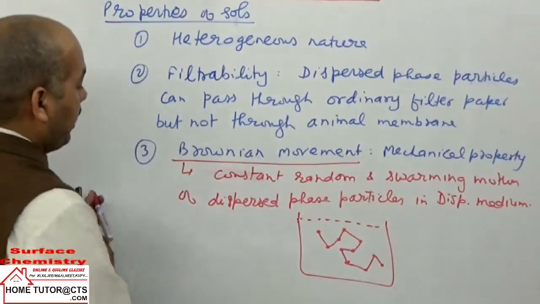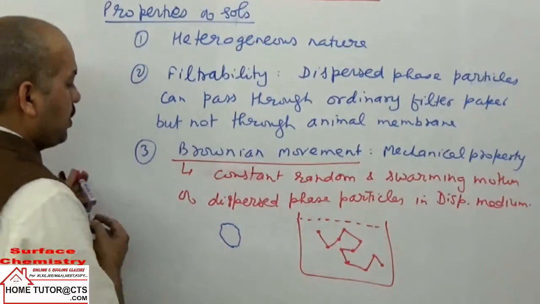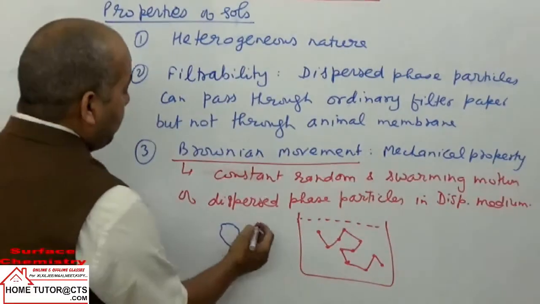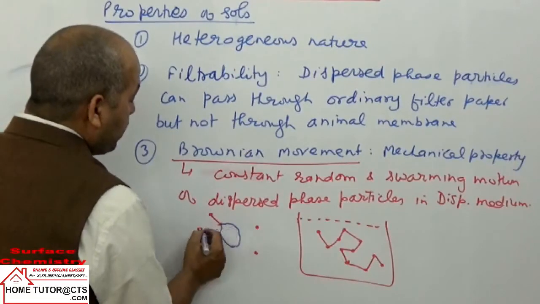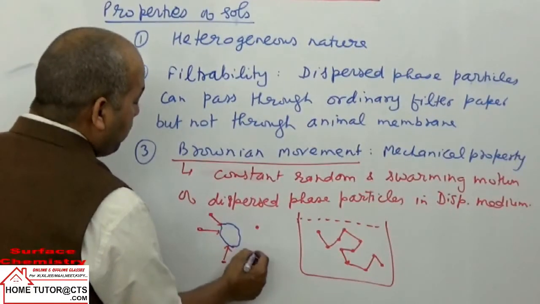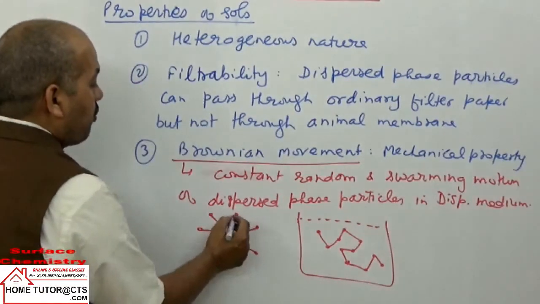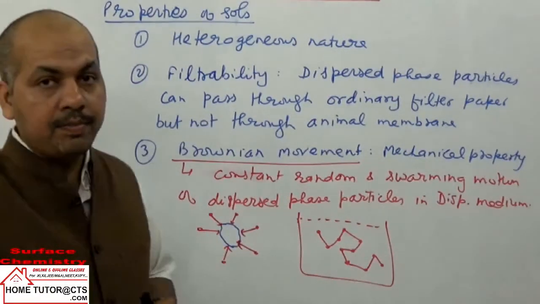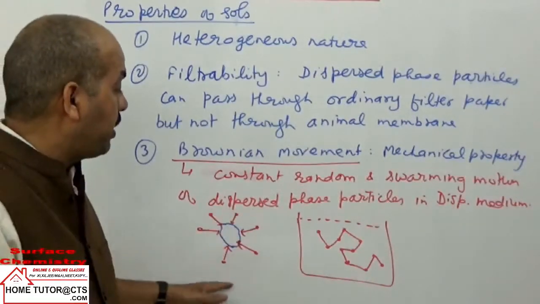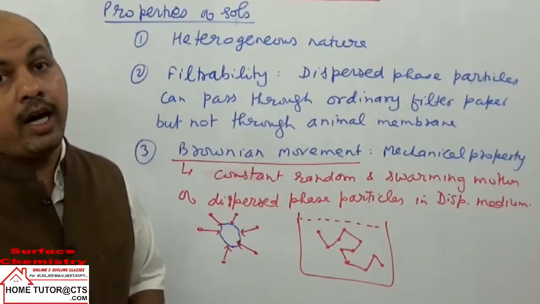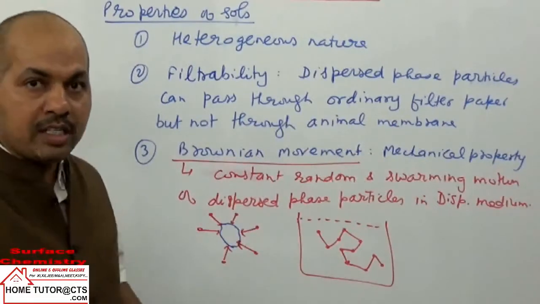So now suppose we have one dispersed phase particle, this one here. Now surrounding we can have medium particles. So the cause or the reason of this Brownian movement is the collision of the dispersed phase particles by the dispersion medium particles from all sides, but with unequal forces. So suppose they hit the particle from one side faster than the other side.